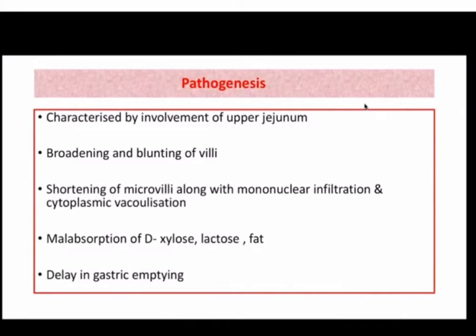Now, in pathogenesis, they do not produce any enterotoxin. They will simply replicate inside the enterocytes, and they will bring certain changes in the enterocytes which will hamper the normal transport mechanism, such as broadening and blunting of microvilli, shortening of microvilli. There will be mononuclear infiltration, leading to malabsorption and delay in gastric emptying. So all these features will lead to diarrheal illness.